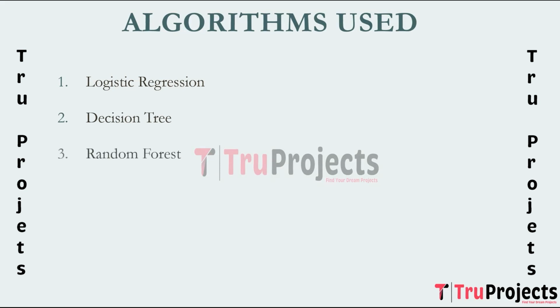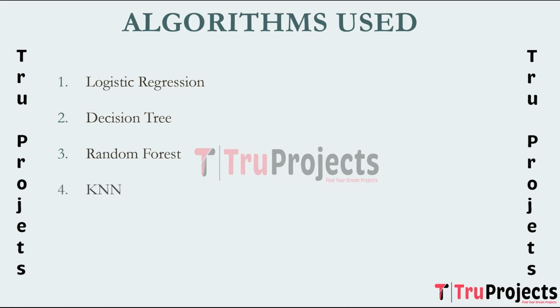Random forest. It is an ensemble learning method that constructs a multitude of decision trees at training time and outputs the class that is the mode of the classes, which is the classification of individual trees. Random forest is chosen for its ability to reduce overfitting and improve model generalization. It aggregates predictions from multiple decision trees, enhancing the overall accuracy and robustness of the model.